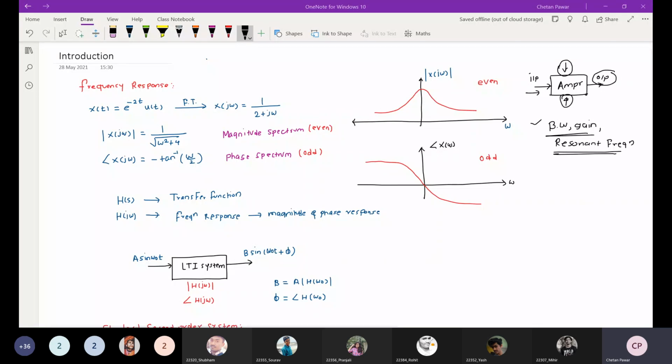Okay, now is this marker visible on screen? The red color marker.